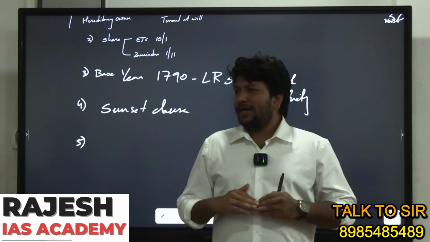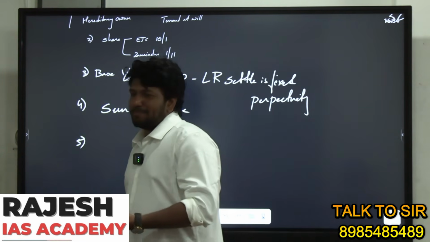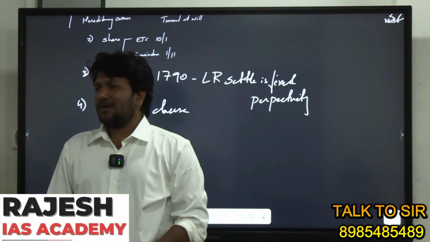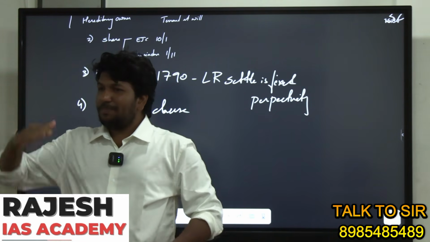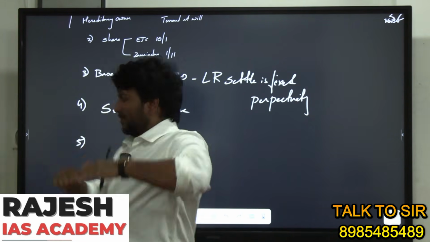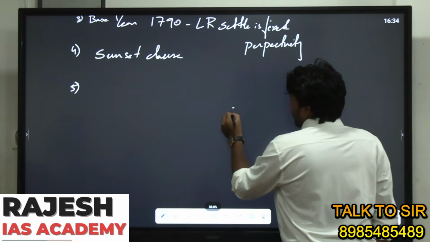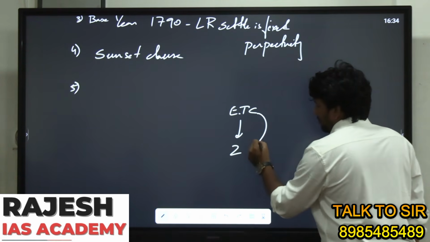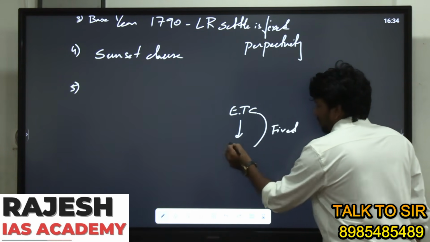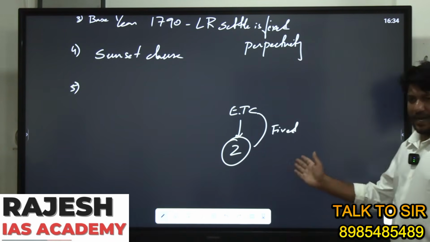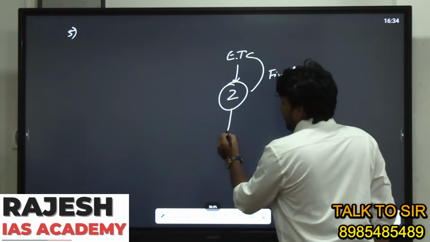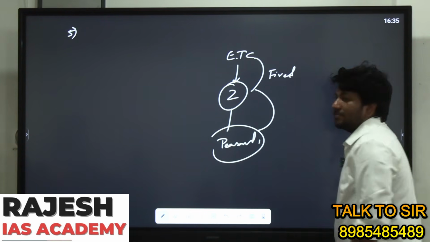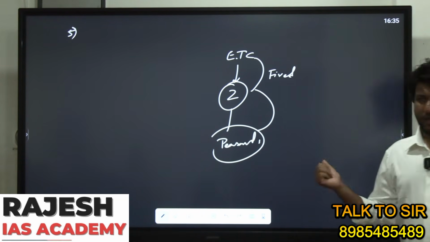Got it right? Now the amount paid by the peasant to the Zamindar, is it fixed or will it change according to the wish of the Zamindar? It is a permanent settlement, right? See, permanent settlement, I told you, is between East India Company and Zamindar. Land revenue is fixed, so the Zamindar has to pay fixed land revenue to the Company. The Zamindar will collect from peasants. Is it fixed or not? It is not fixed.